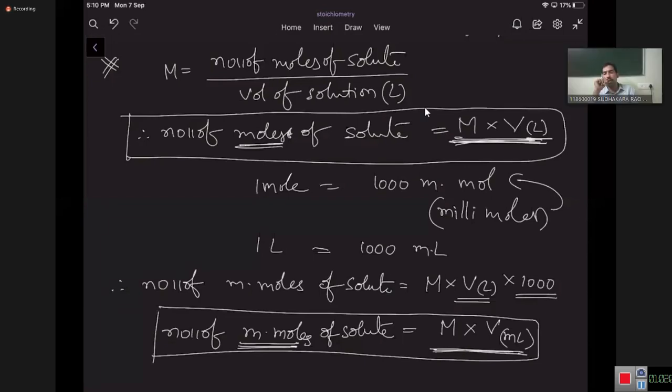Number of millimoles is equal to molarity into volume in milliliters.